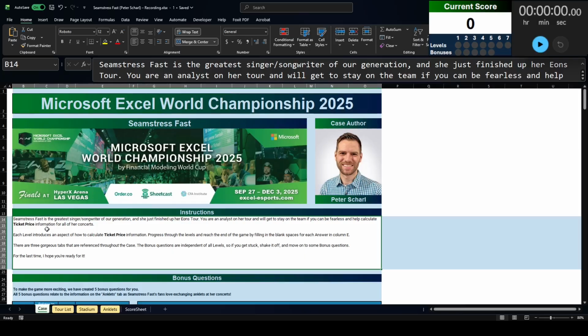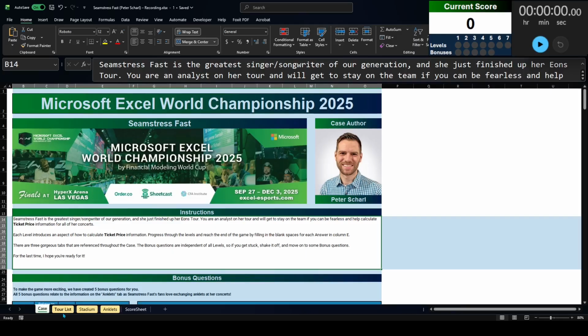Seamstress Fast is the greatest singer-songwriter of our generation, and she just finished up her Eons tour. You are an analyst on her tour and will get to stay on the team if you can be fearless and help calculate ticket price information for all her concerts. Each level introduces an aspect of how to calculate ticket price information. Progress through the levels, and reach the end of the game by filling in the blank spaces for each answer in column E.